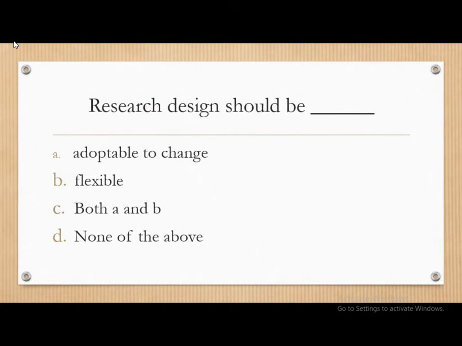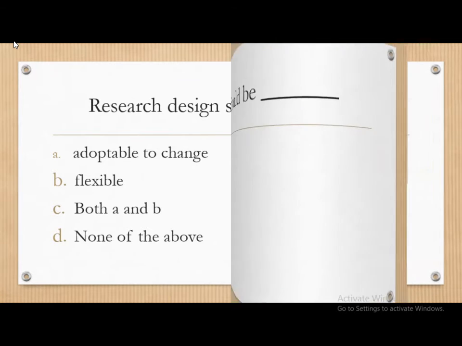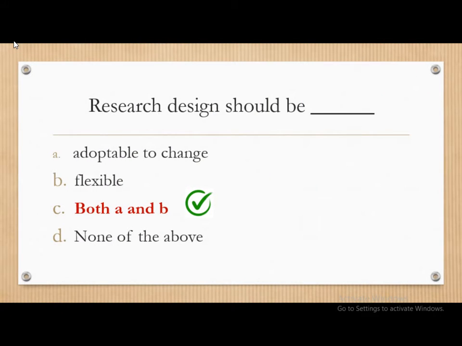Moving on. Research design should be dash: adaptable to change, flexible, both A and B, that is adaptable to change and flexible as well, and none of the above. And the correct answer is both, that is, research design should be adaptable to change and also it should be flexible.